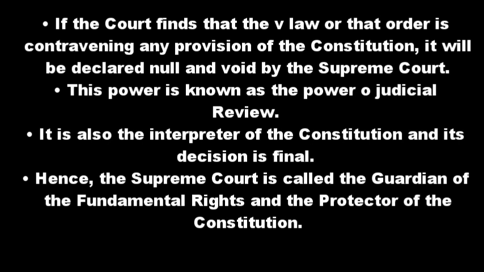If it is going against the Constitution, then it is the duty of the judicial system or the Supreme Court to declare such a kind of law as null and void. And such a kind of power of the Supreme Court is known as the power of judicial review.